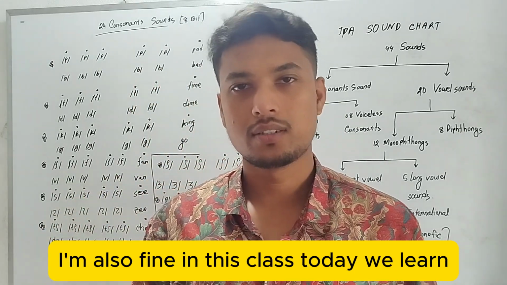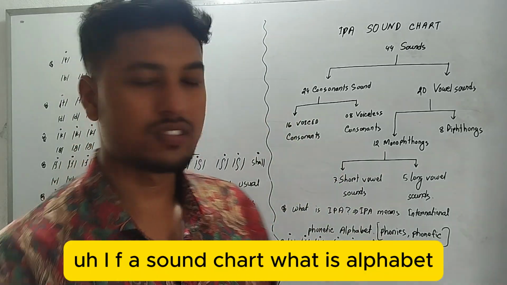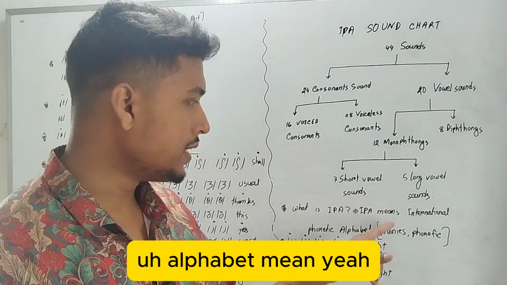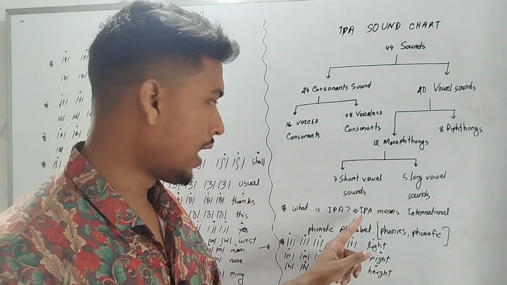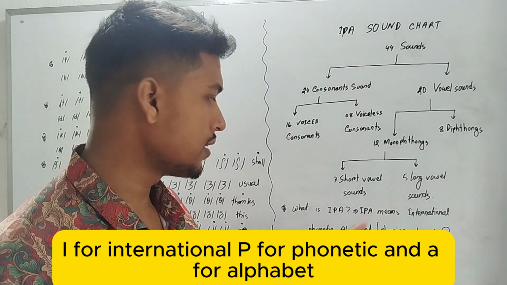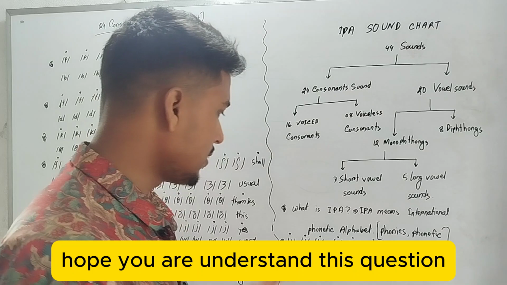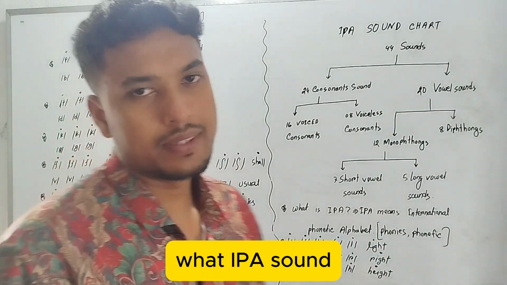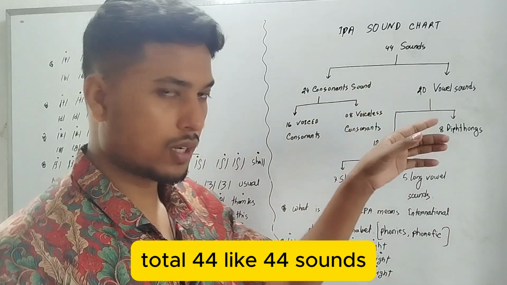I am also fine. In this class, today we learn the IPA sound chart. What is IPA? IPA means International Phonetic Alphabet. I for international, P for phonetic, and A for alphabet. Hope you understand this question. The IPA has a total of 44 sounds.